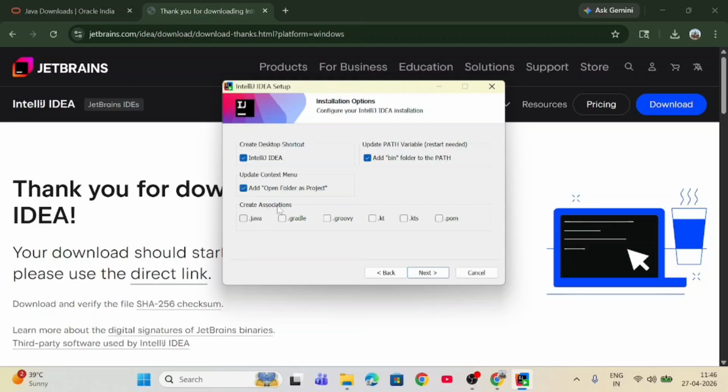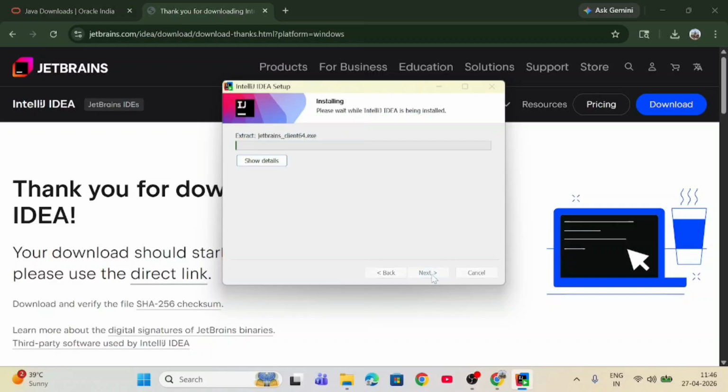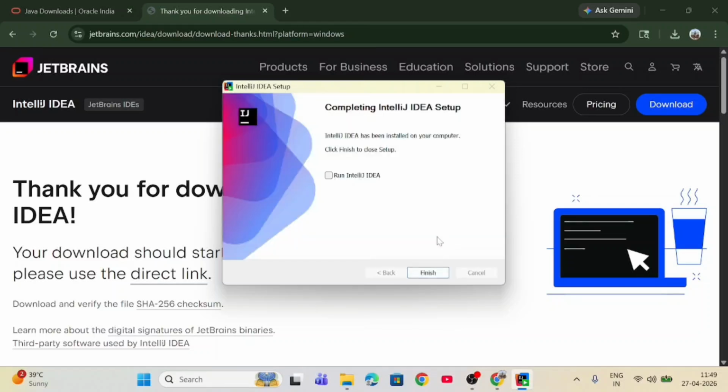And in association, click on this .java. This is sufficient. Now click on next. Here also keep it as default and click on install. Now it will take some time. See, this is installed successfully.